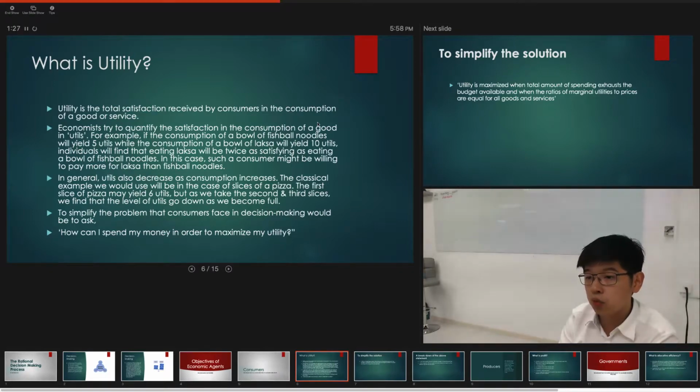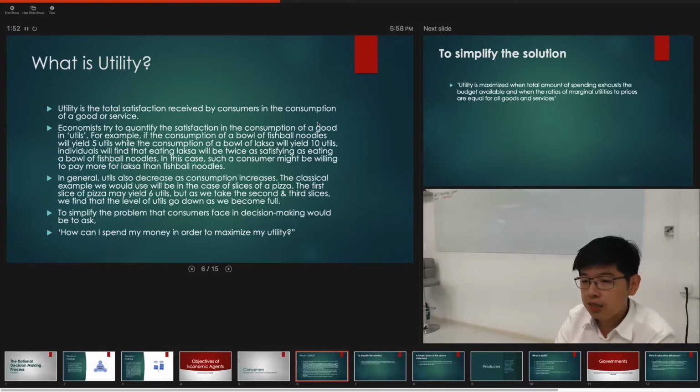The classical example we'll talk about is slices of pizza. The first slice of pizza is always going to be the most satisfying. I don't know whether you have eaten pizza in your life, but if you have, you know that the first slice is always the most shiok. The second slice, still quite shiok, but not so shiok. Third slice, okay, then I think by the time you get to your sixth slice, you get damn sian. So this is the concept of how the level of utils goes down because we become more full.